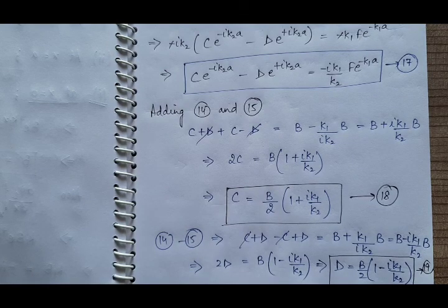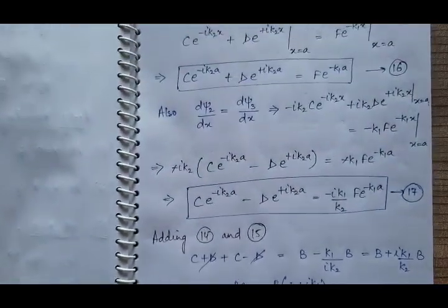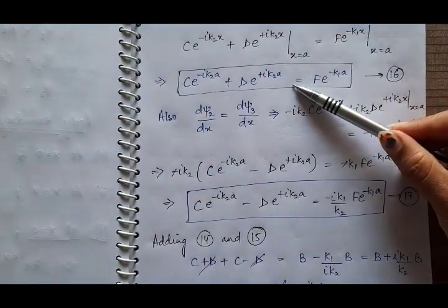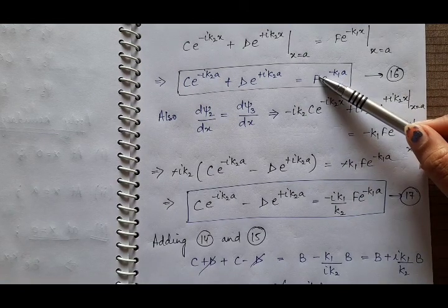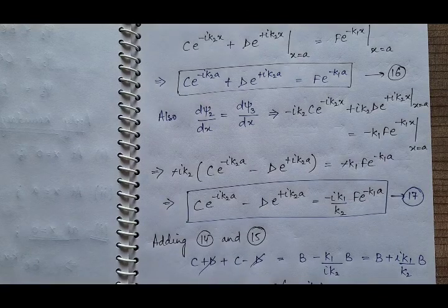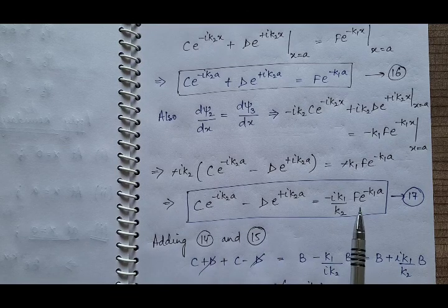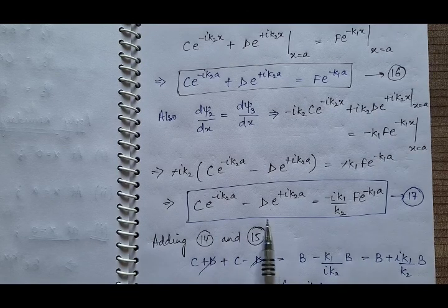Now put both these values of C and D from 18th and 19th in equation 16th to get the value of F in terms of B, and then put the value of C and D obtained from equation 18th and 19th in equation 17th to get another value of F in terms of B.